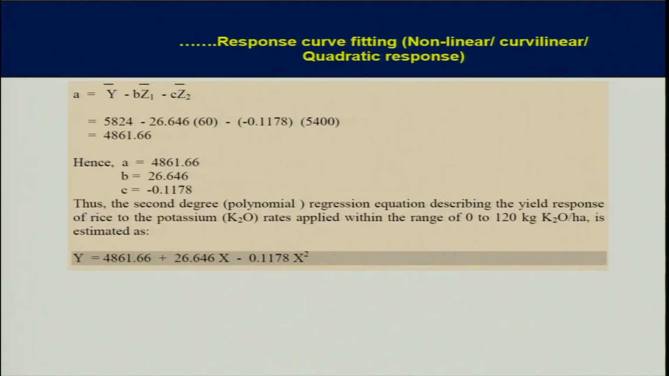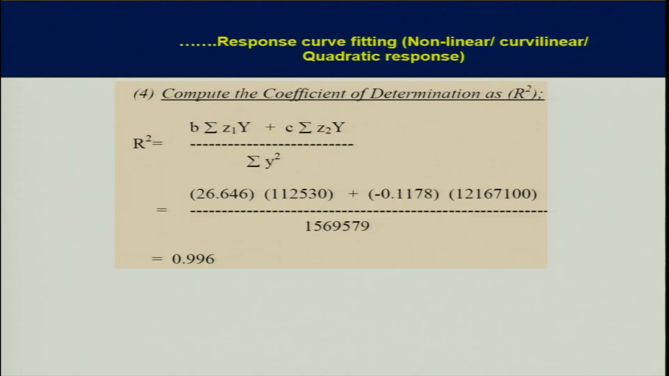Now, the value of A can be computed simply as the difference: y bar minus B z1 bar minus C z2 bar. By putting in the values of z1 bar, z2 bar and y bar, you calculate the value of A. A is the intercept, the yield or response at control. Hence, the value of A is 4861.60, the value of B is 26.646, and putting all these values of A, B, C in the equation, you finally get y equal to 4861.66 plus 26.646 x minus 0.1178 x squared. So this is your estimated equation.